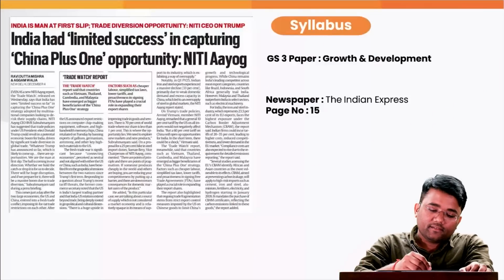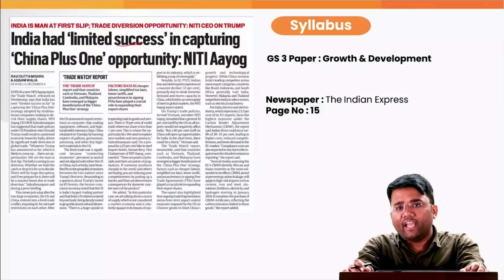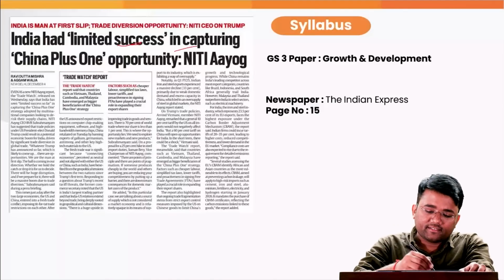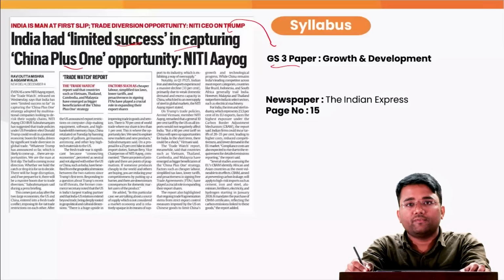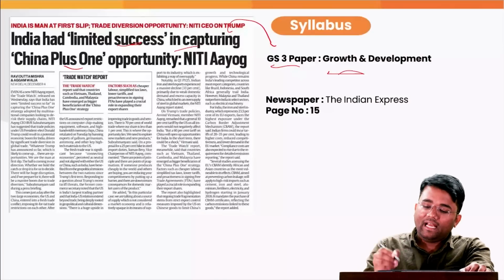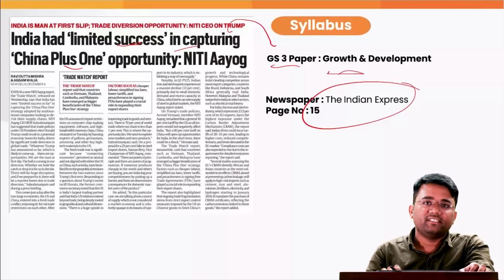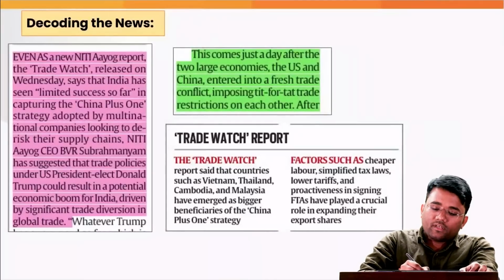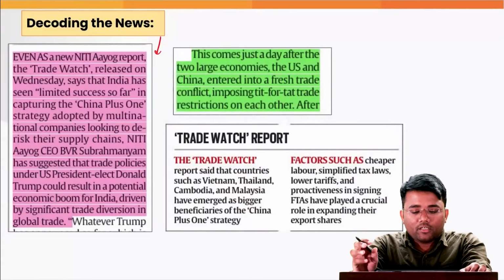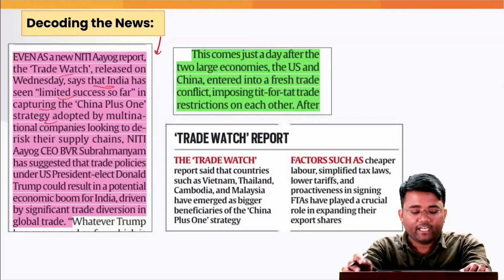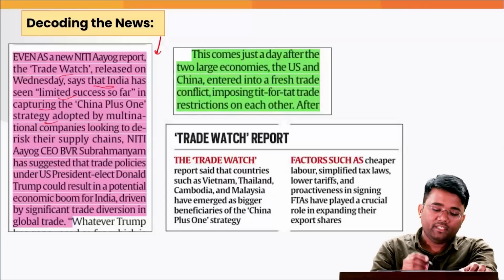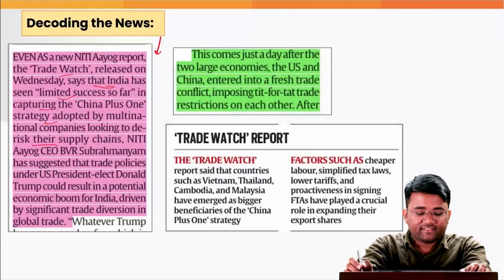Our next topic is that, as per the Niti Aayog CEO, India had limited success in capturing the China +1 opportunity. This topic pertains to the syllabus of your GS Paper 3, growth and development, and it appeared in today's Indian Express, page number 15. This is a Niti Aayog report named Trade Watch. It was released on Wednesday and said that India has had limited success so far in capturing the China +1 strategy adopted by various multinational companies looking to de-risk their supply chains.